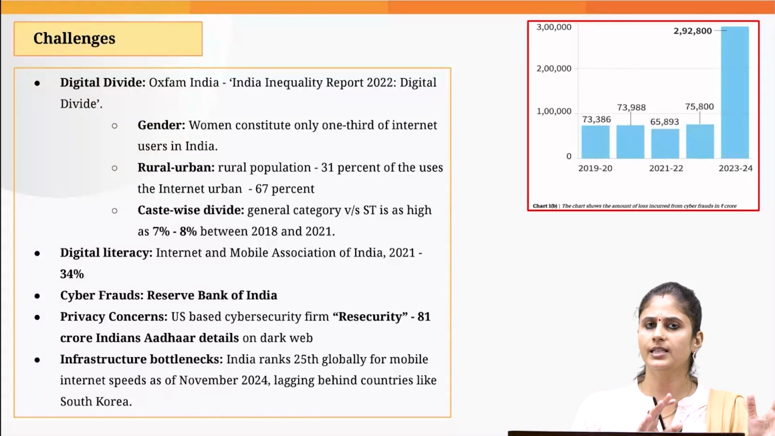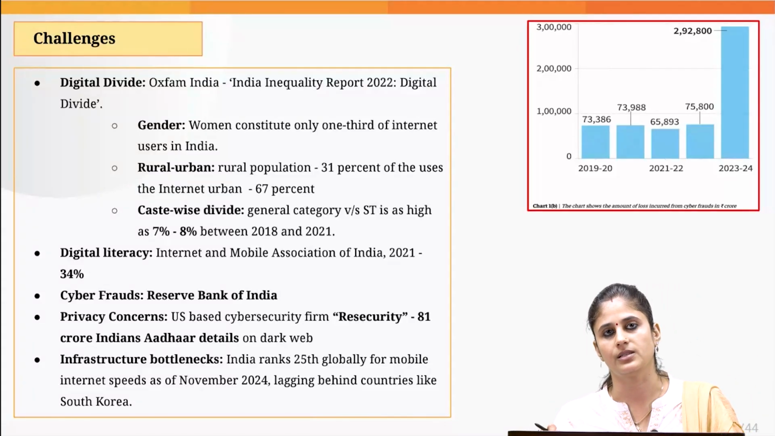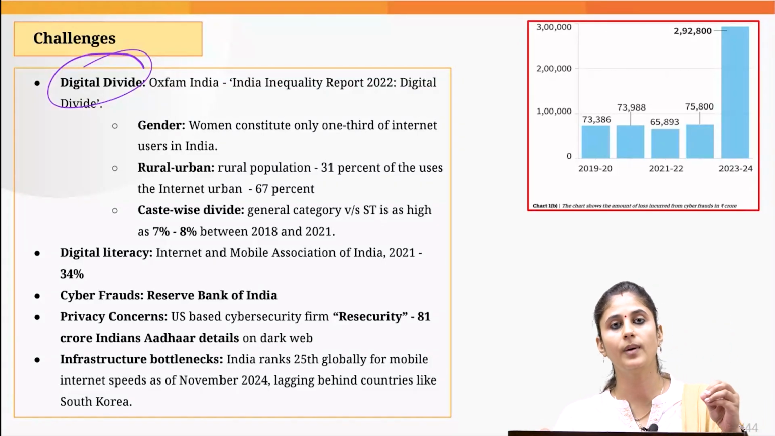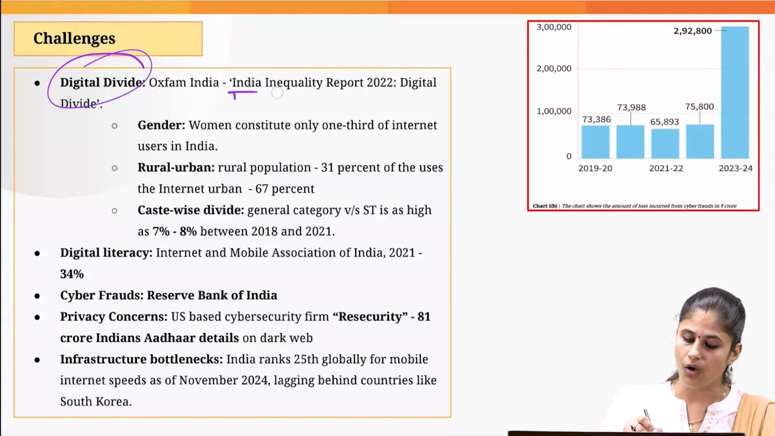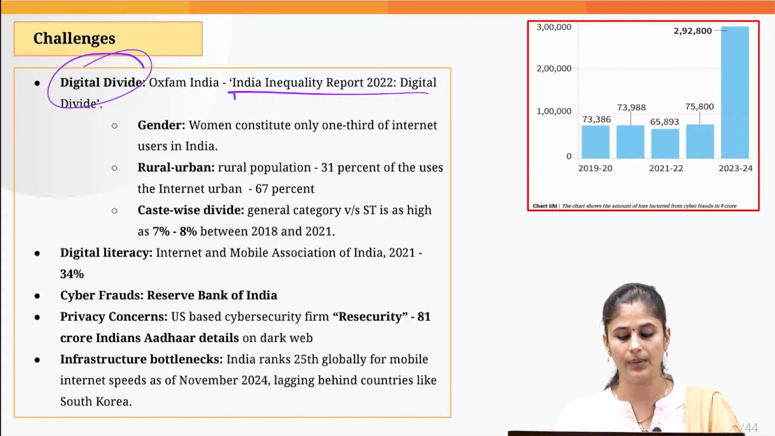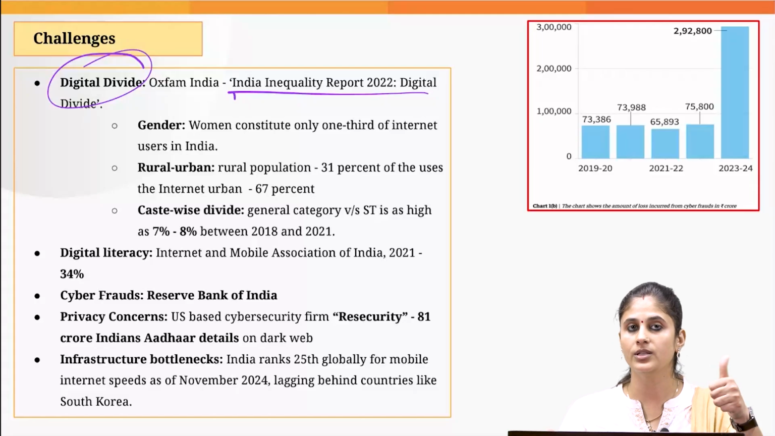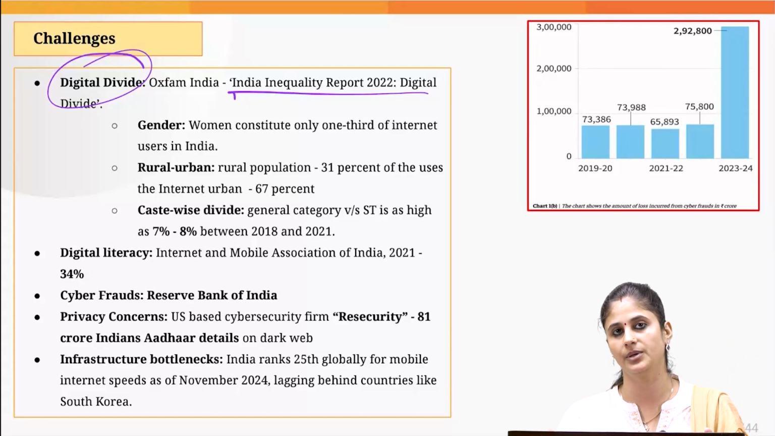Now, these are the achievements. What all challenges are we still facing? The first and foremost challenge is the digital divide. If you go by the Oxfam India report, India Inequality Report 2022, we are witnessing a digital divide on gender basis, on caste basis, and between rural and urban areas also.